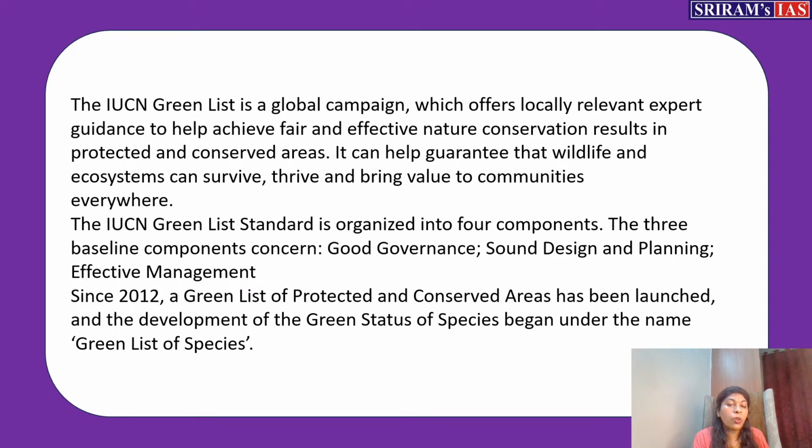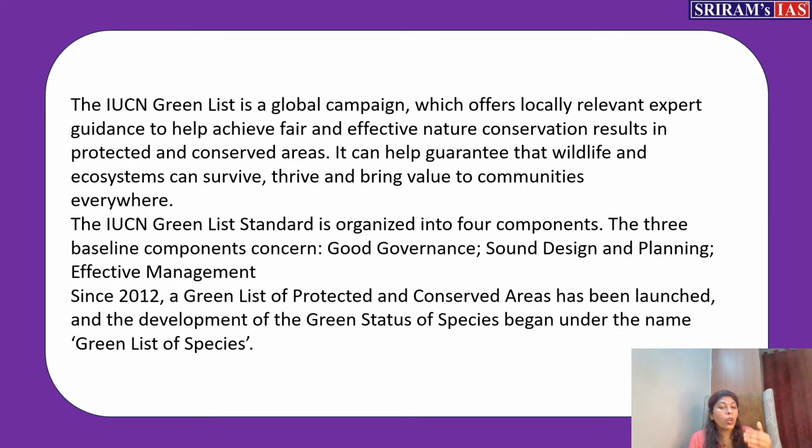Now come to green list. We all know about red list, but there is something called as green list also, which is given by IUCN. So what is this? What is about this? It's talking about the protected and the conserved areas. Okay, so in such a way I can say that mainly this list of green, which is called as green list, is something which is talking about the protected and the conserved areas, which belongs to a particular area. Okay, the protected and the conserved area of the particular.